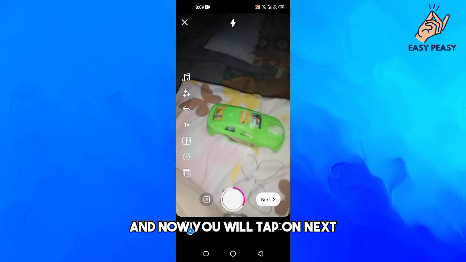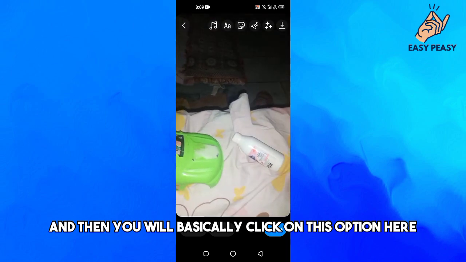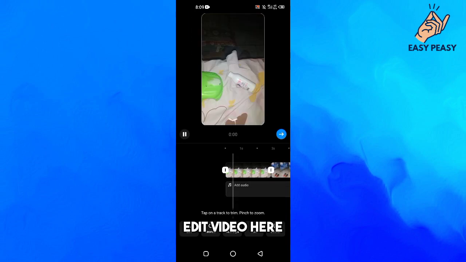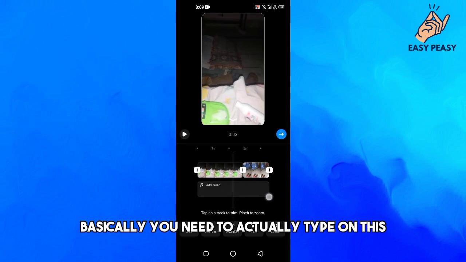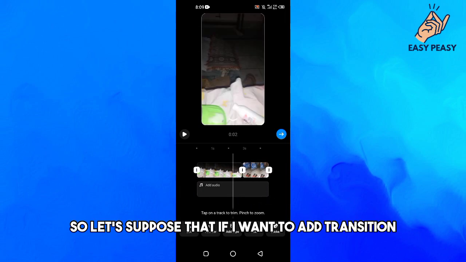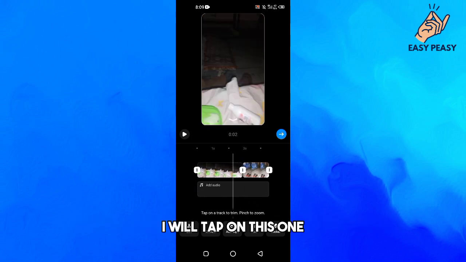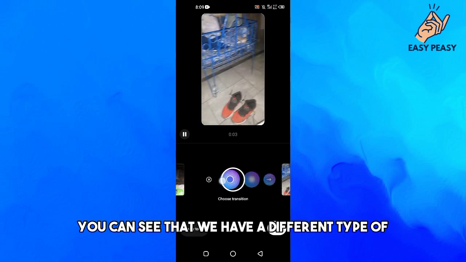and now you will tap on next, and then you will basically click on this option here, edit video here. And now to add transition, basically you need to actually tap on these options here. Okay, these signs here. So let's suppose that if I want to add transition between these two parts here, I will tap on this one, and now here you can see that we have different types of transitions here.